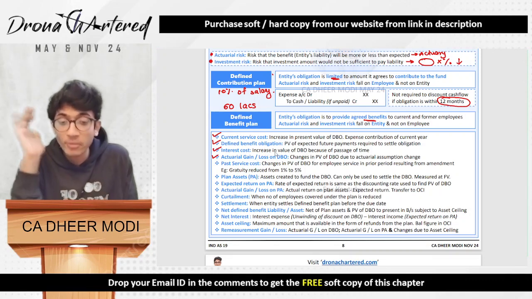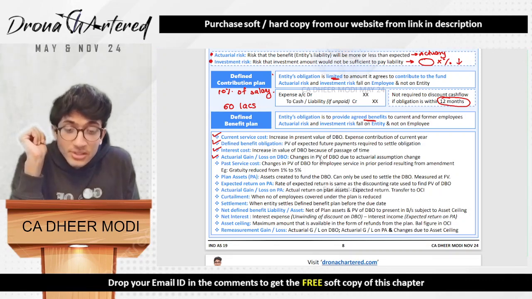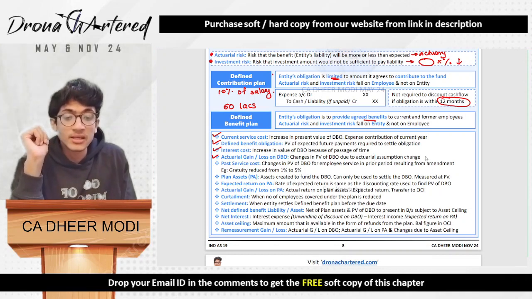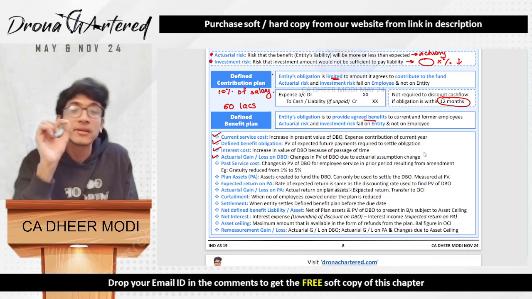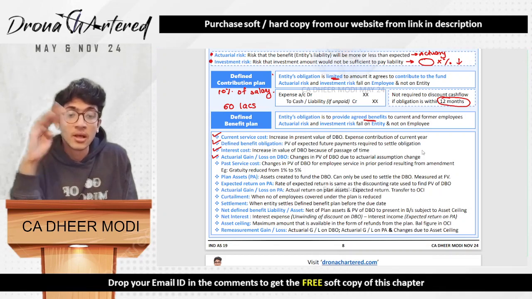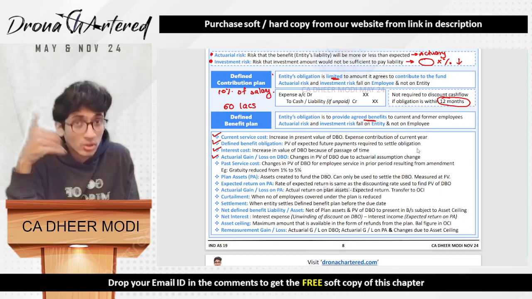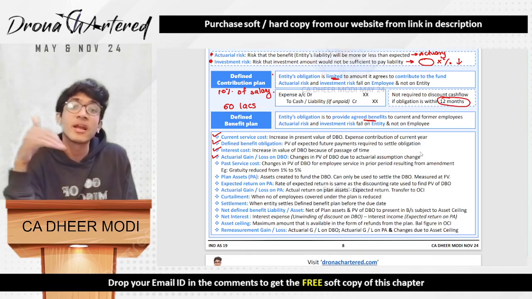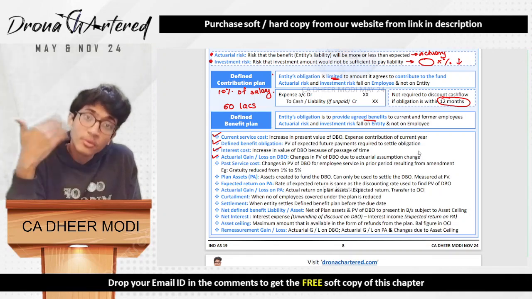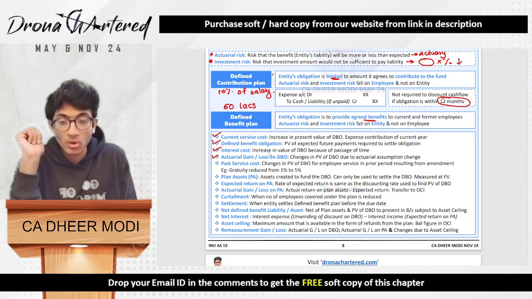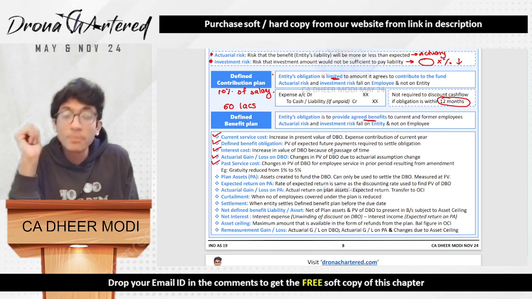Next is your actuarial gain or loss on DBO, that is your defined benefit obligation. Remember, it is the change in present value of DBO due to actuarial assumption change. That means the actuary had made some assumption which he is now changing. So it is possible that we will have to contribute less because of the updated assumption. In such a case, we will have a gain. And if we have to contribute more because of these changes in assumption, it will be an actuarial loss on DBO.